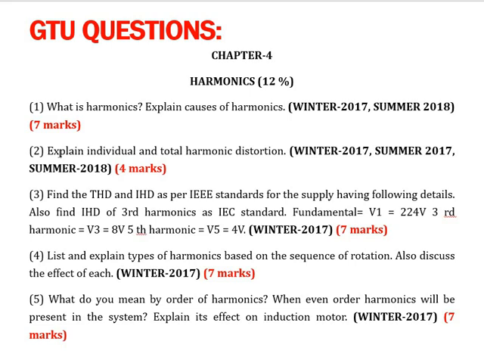Now question number 2, explain individual and total harmonic distortions, which was asked in winter 2017, summer 2017, and summer 2018 for 4 marks. The third one is a numerical based on IHD and THD calculation, and it was asked in winter 2017 for 7 marks. Now question number 4 is: list and explain the types of harmonics based on the sequence of rotation and also discuss the effect of each. It was asked in winter 2017 for the same 7 marks.